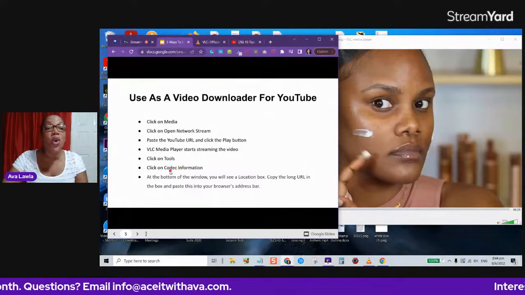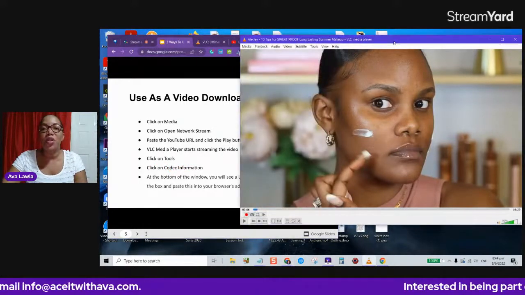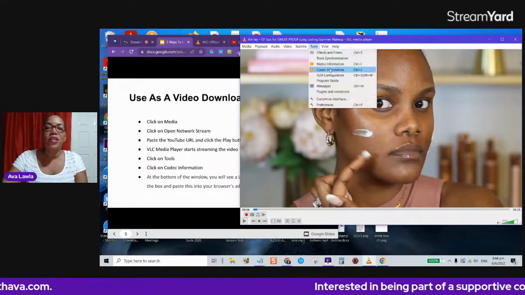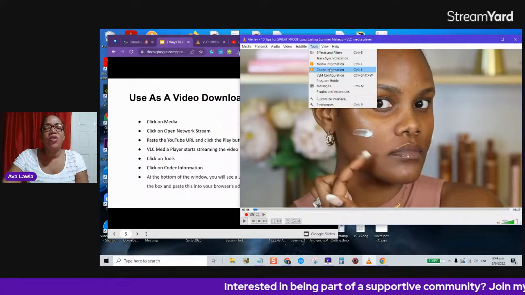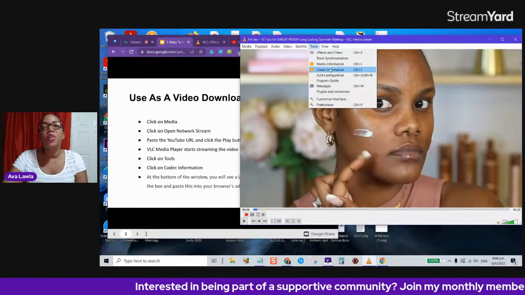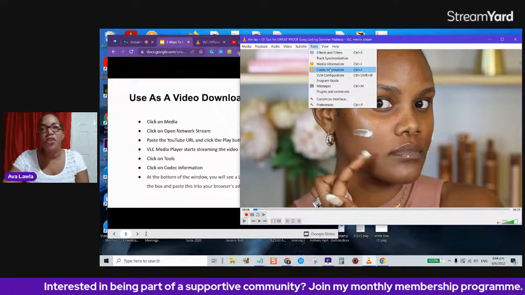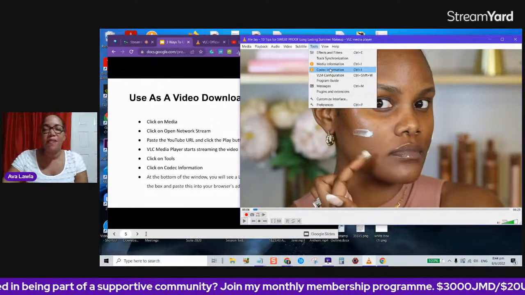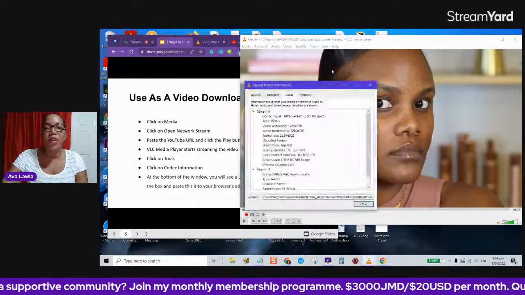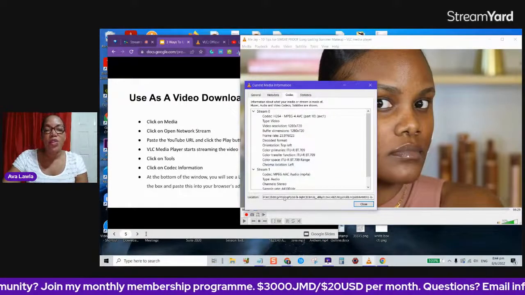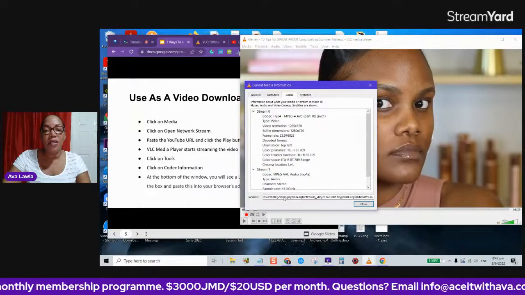So the other step that we see here, let's go back there, is to then click on tools, and then you're going to click on codec information. So we're going to go back here, tools. You see, it's very simple. Obviously, when you do this, the more you do it, you will commit these steps to memory. But if you're doing it for the first time, you can have the steps looking on. So codec information.